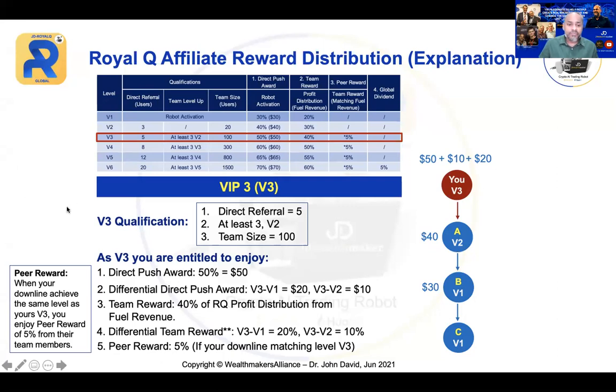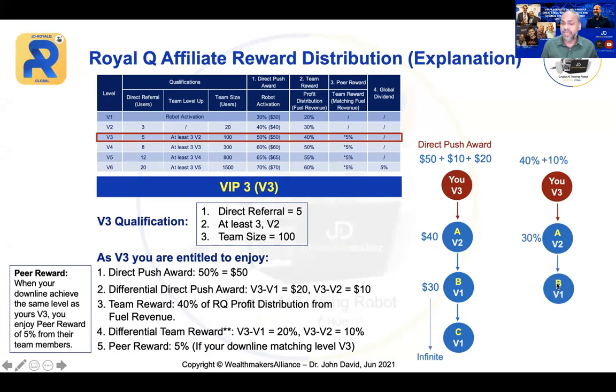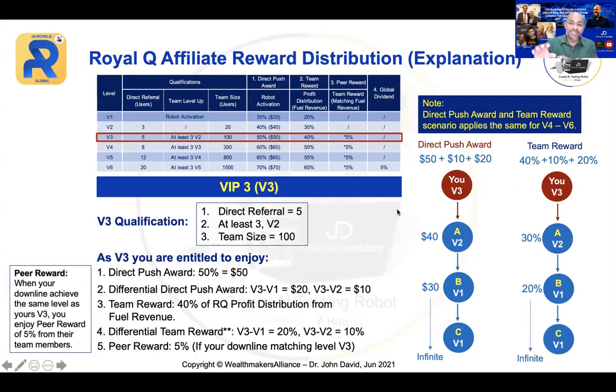Now, if you look into the team reward, team reward is the same. As a V3, you are entitled to 40%. You have a direct of V2. Your V2 introduced to V1, which is B. Your V2 enjoys 30%, but you enjoy 40% from the trading. And thereafter, B introduced to C. B enjoys 20%. Now you enjoy 20% from those trading. Can you imagine, this is going to be massive as you start to grow from V3 to V4 and so on. So I hope you understand how these things work, because I will not cover this in V4 and V6, because the concept will be the same.